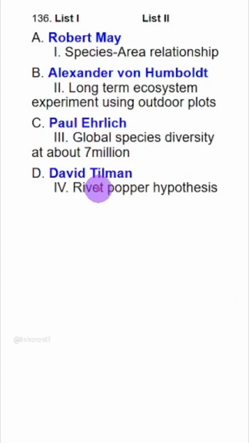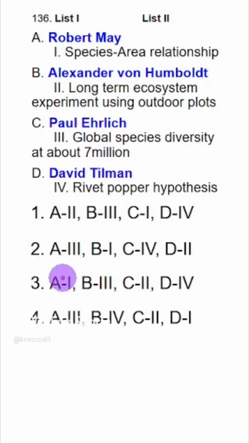This is all about different scientists. First one, Robert May. Robert May gave an estimate of global species diversity, which was about 7 million. A will match with 3. A3 is in 2 and 4. Next, B will be either 1 or 4. B is Humboldt. Humboldt is related with the concept of species area relationship. So B is 1.